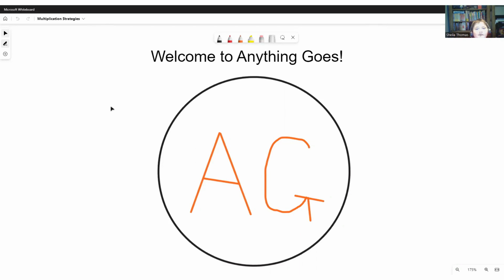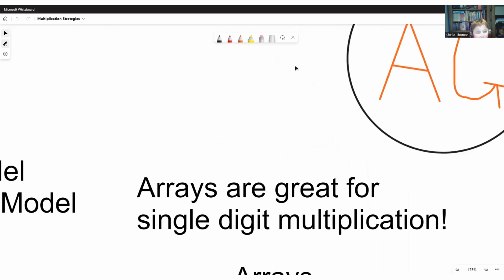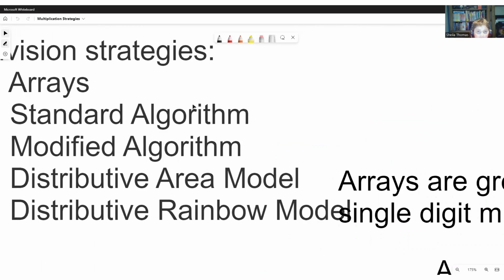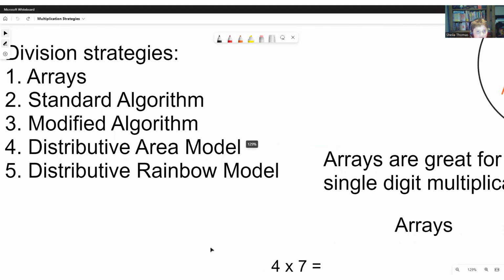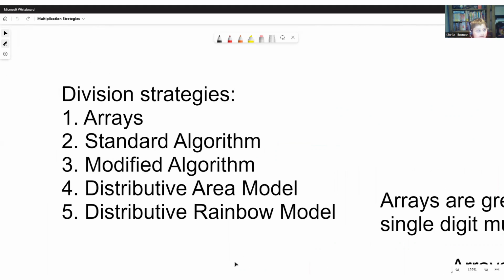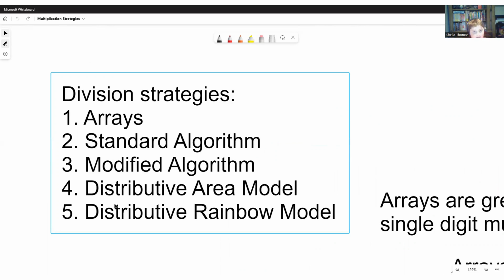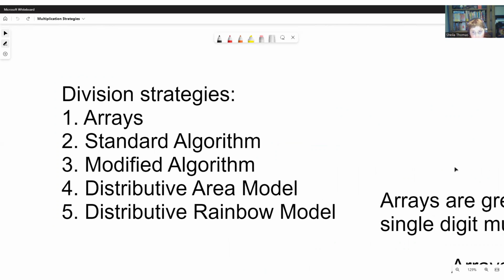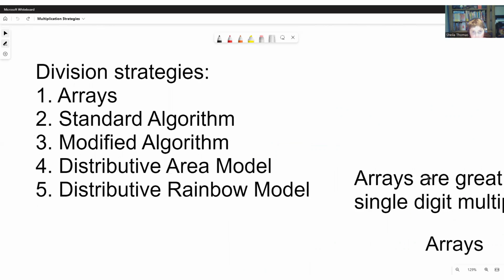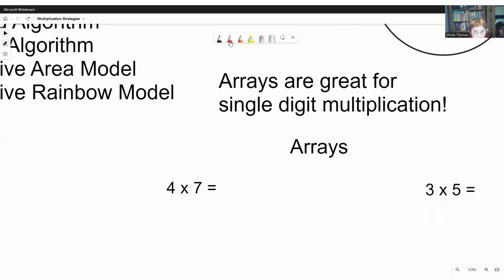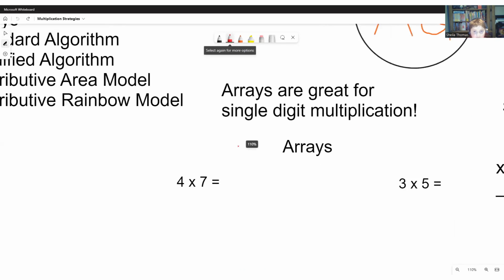Today we're going to be looking at multiplication strategies. The strategies that I'm going to be using today are arrays, the standard algorithm, the modified algorithm, the distributive area model, and the distributive rainbow model. I will be providing 2 examples of each strategy.